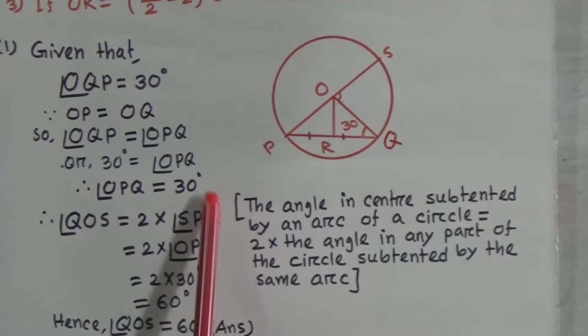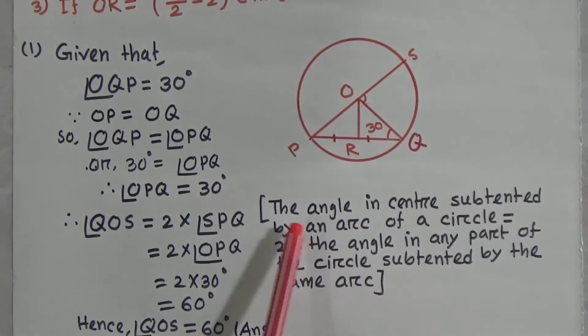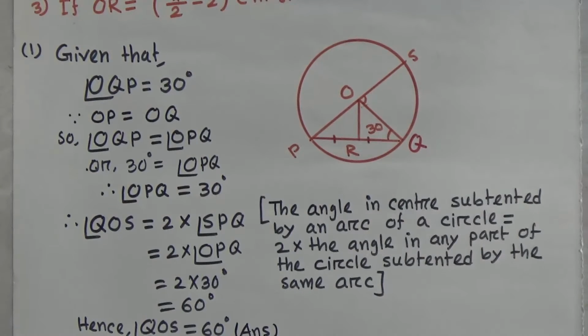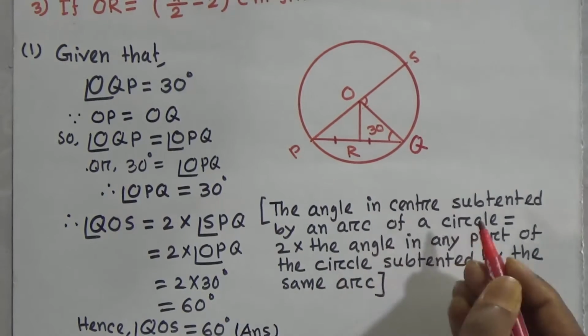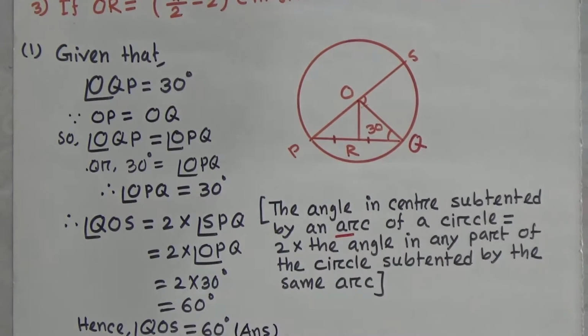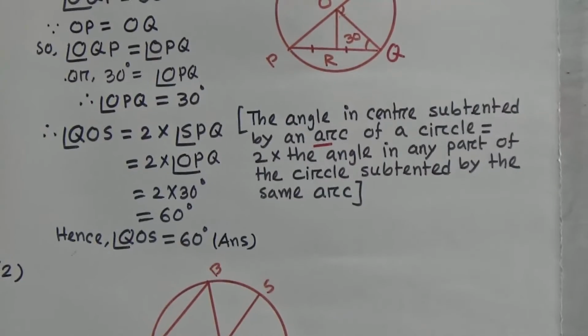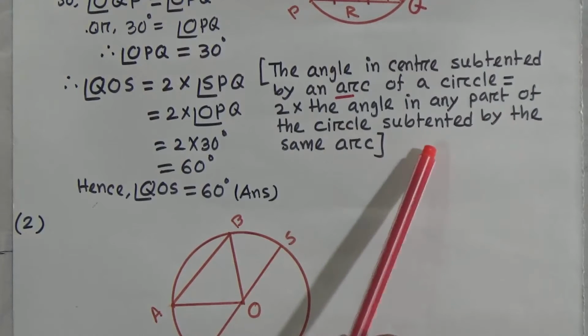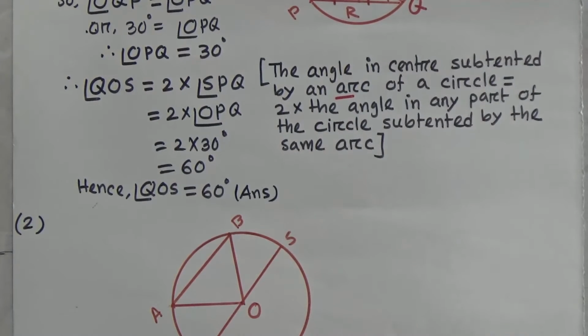The angle at the center, that means here O is the center, subtended by an arc of a circle is equal to 2 times the angle in any part of the circle subtended by the same arc.